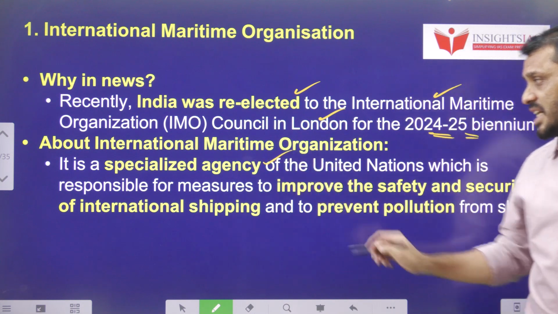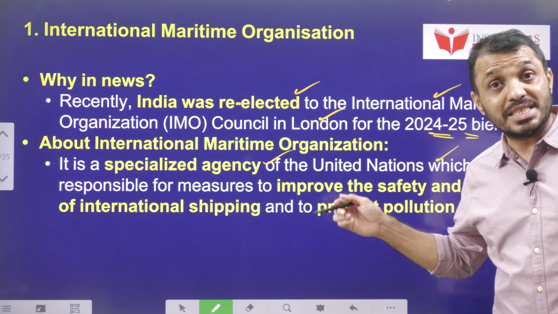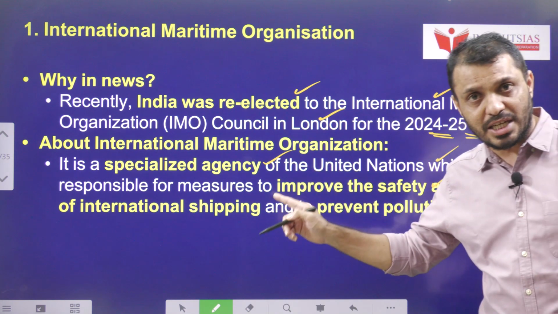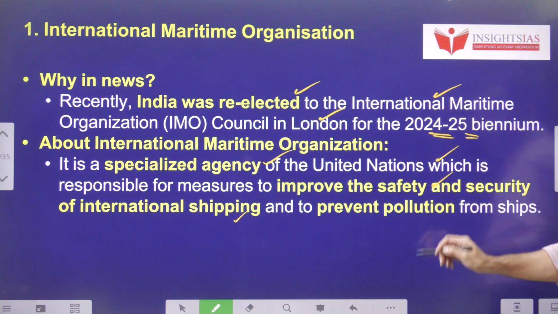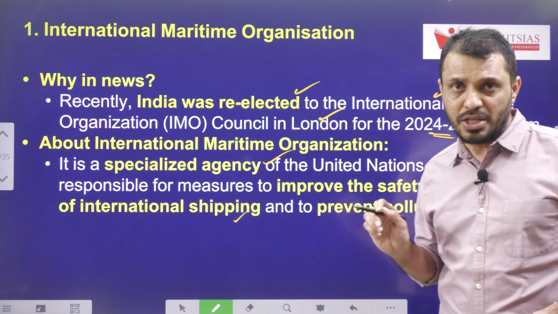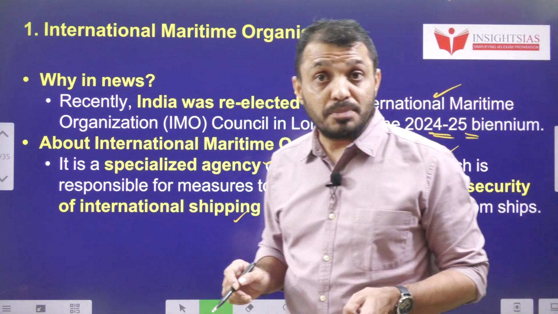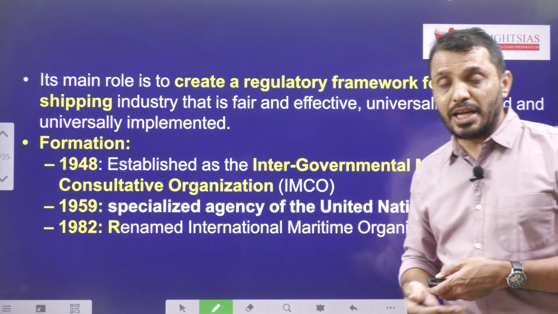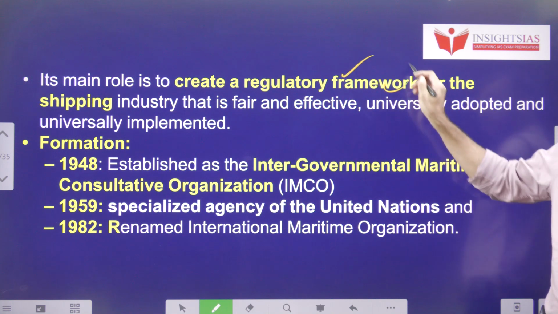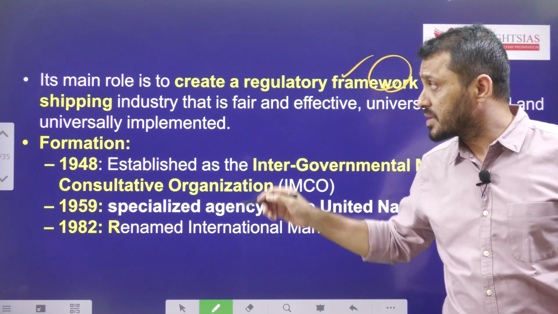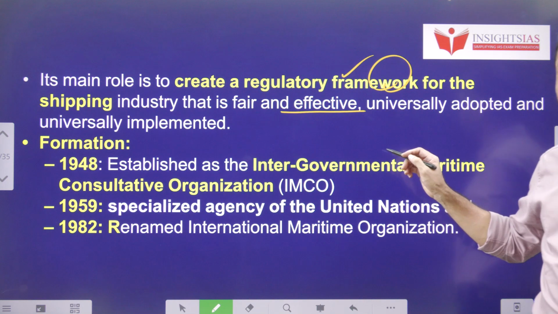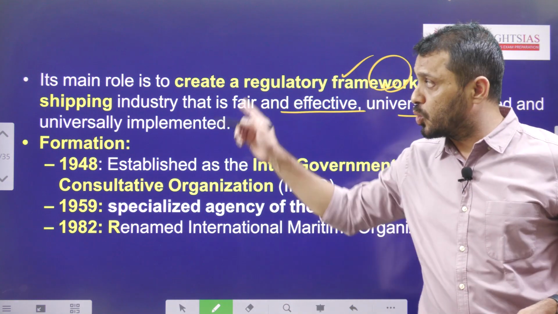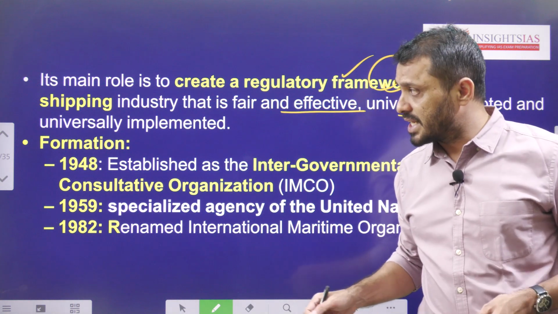IMO is a specialized agency of the UNO, which is responsible for taking measures to improve the safety and security of international shipping, as well as to prevent pollution from ships. You know that ships also cause pollution to a certain extent. This particular organization was created with the main role of creating a regulatory framework for the shipping industry, and to implement fair, effective, universally adopted and universally implemented rules.